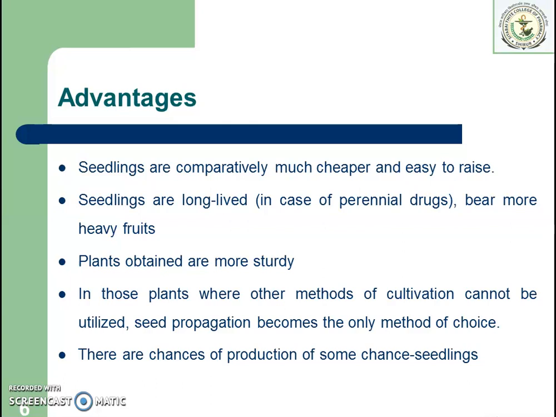Means when we grow 100 or any number of plants by using seeds, some plants or some seedlings amongst them show better characteristics than others, and such seedlings are called chance seedlings. Means they are plants having better characteristics within the same species. So some new variety or new species can be developed by using seeds.